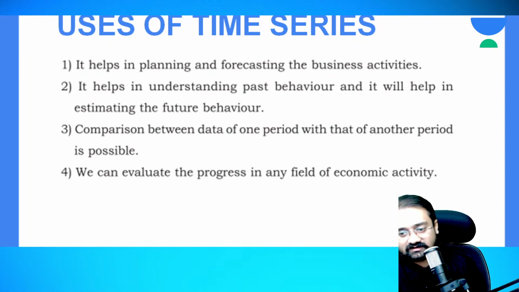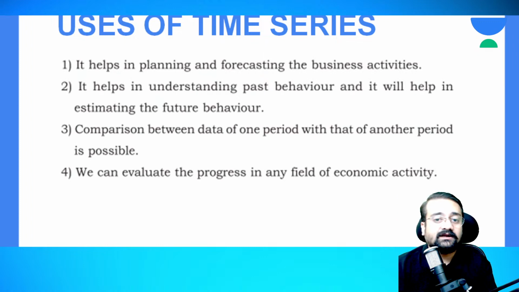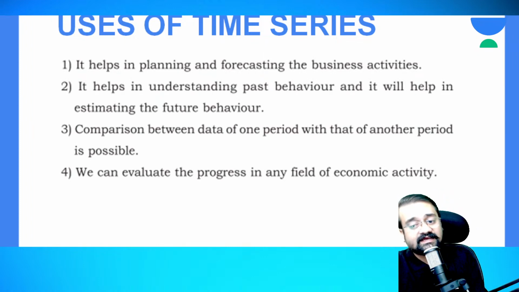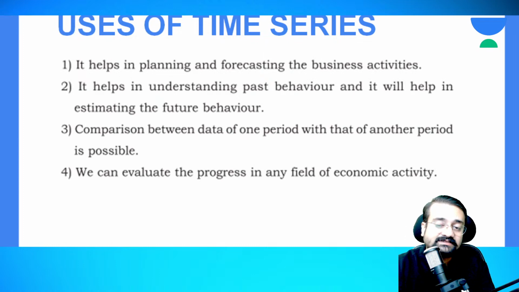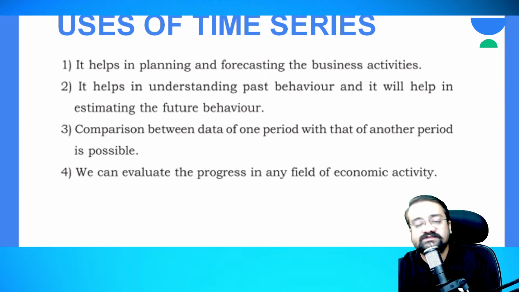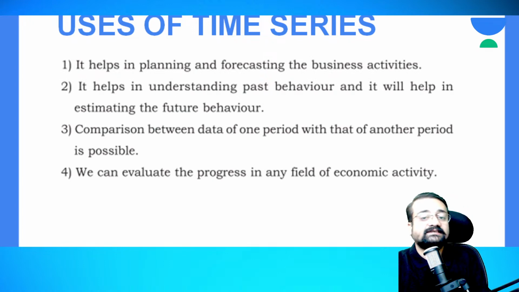Say for example, from the past, if you are seeing that nowadays the Android mobile sales have increased tremendously, that is, in every home at least you will have one Android mobile, correct? So here you can predict that the sale of these Android mobiles is going on increasing. If you see from the past 10 years, the sales have increased.